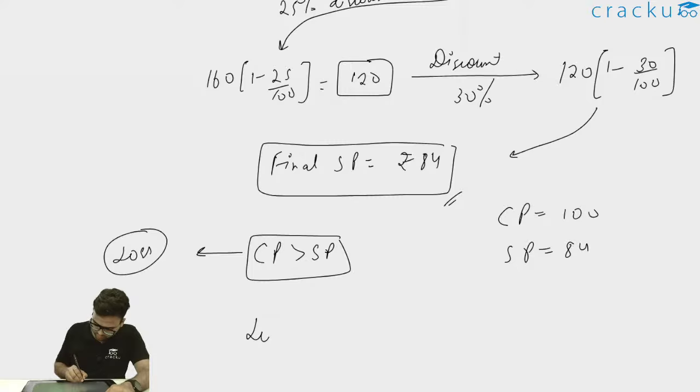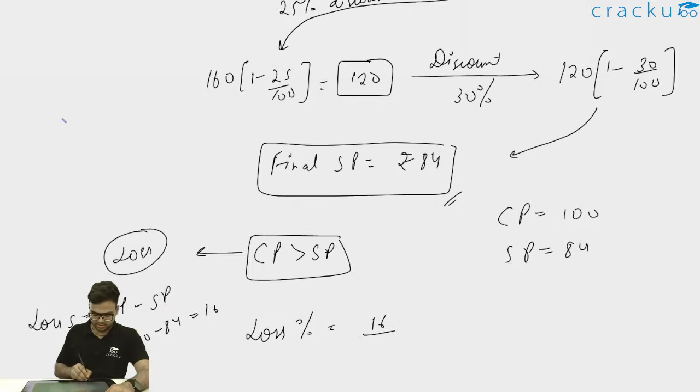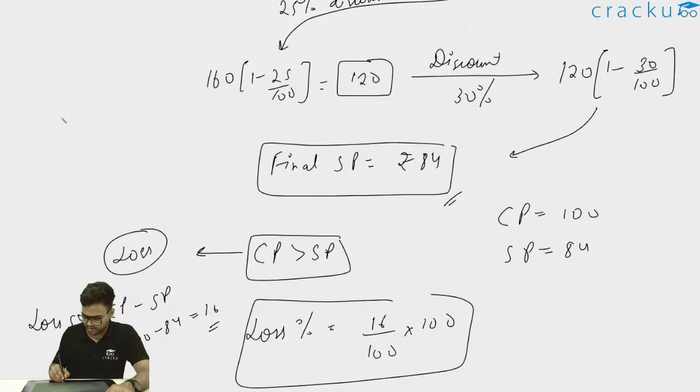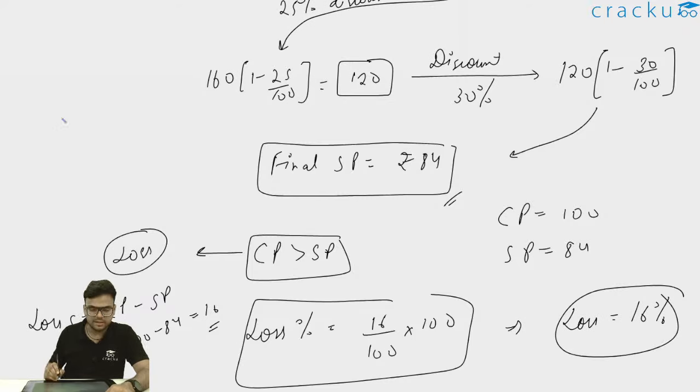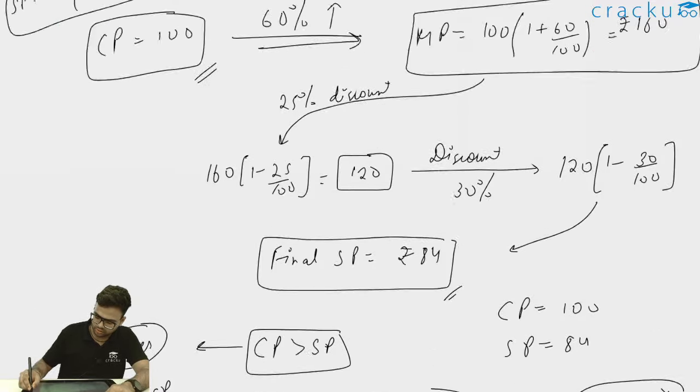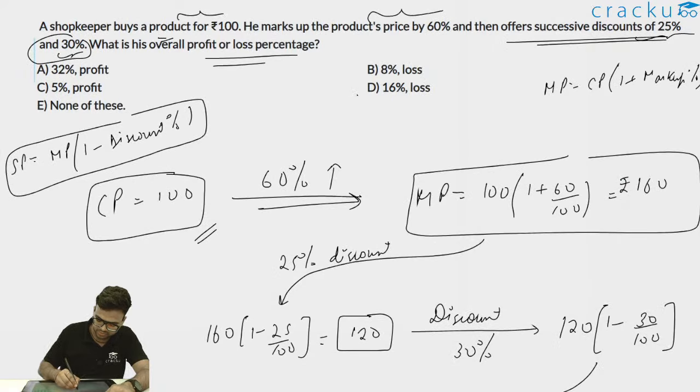And now I have to find out the loss percentage. Amount of loss will be what? Loss is equal to CP minus SP, which is 100 minus 84, or 16 rupees, divided by cost price 100, into 100. So loss percentage is loss divided by cost price into 100, which is 16%. So there is a loss of 16%, and therefore I can say option D, 16% loss, is the correct answer.